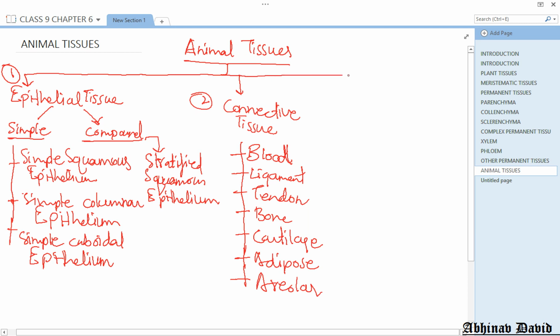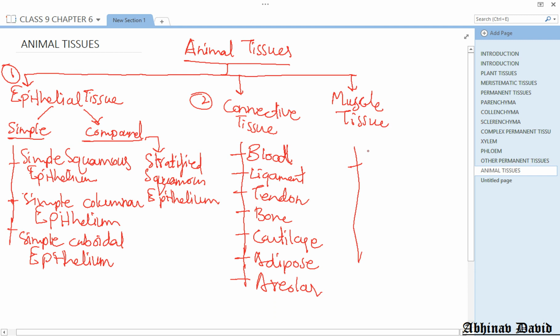Now let us move to the next one. Next is the muscle. Okay, so muscle is also a tissue because it is made up of many cells. Now basically muscle is again divided into 3 different types. So 3 different types are there.